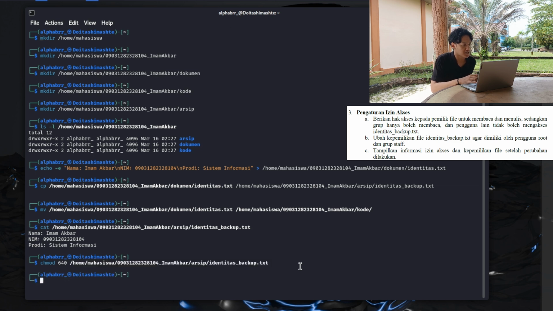Okay, the first step was already done, and the next step is to change the ownership of identitas_backup.txt so that the root user and staff group own it. We do it by using chown to change its ownership. So we will use sudo chown root:staff, sudo chown root staff. Okay, like this. And then the file location was copy paste, just copy paste. Okay, password.